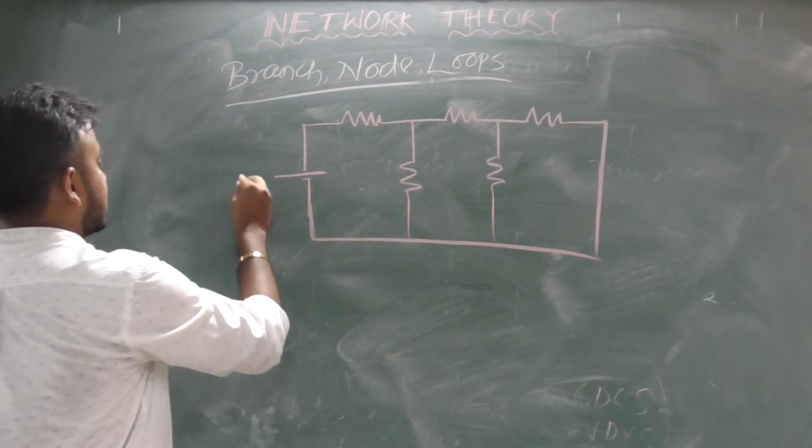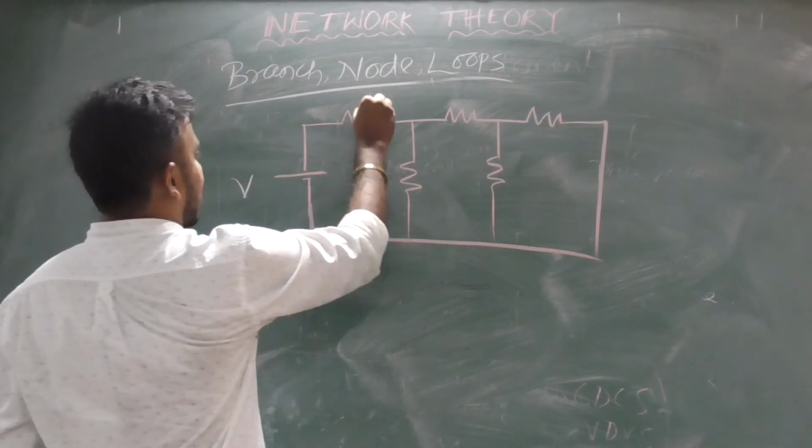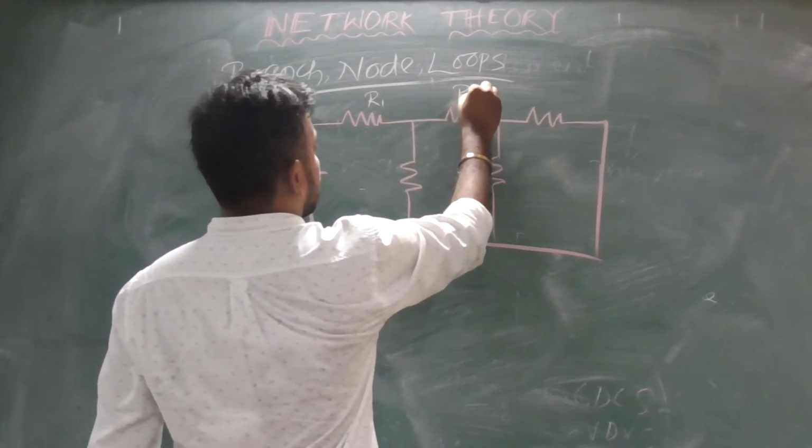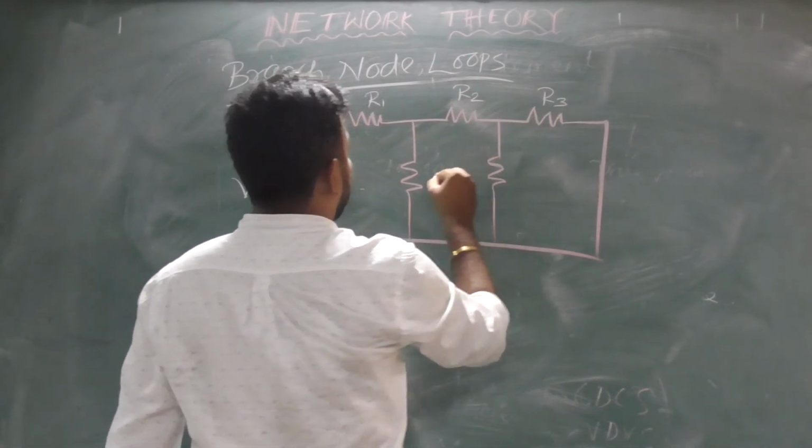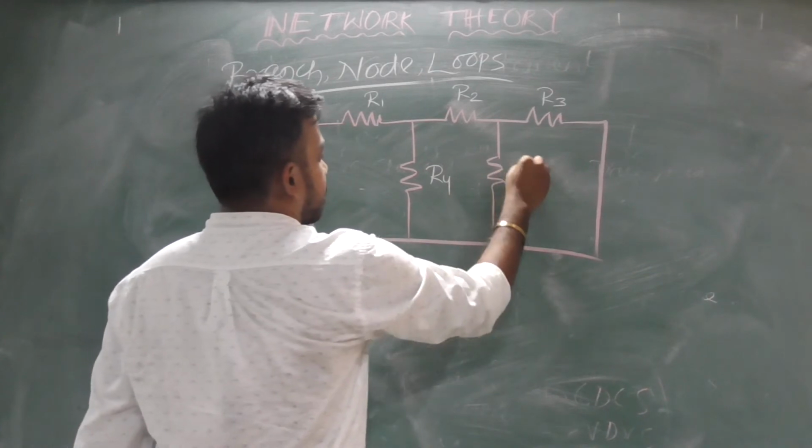Let the voltage source be V, and the resistances be R1, R2, R3, R4, R5.